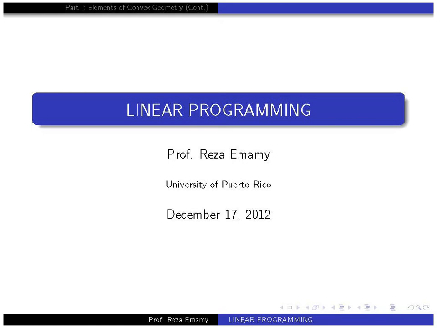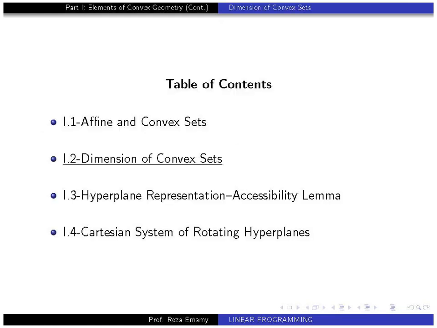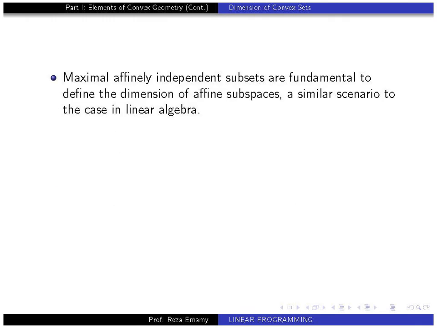Let's start the second week of the convex geometry. So the goal is to define dimension of convex sets here. Maximal affine independent subsets are fundamental to define the dimension of affine subspaces. A similar scenario to the case in linear algebra. Here is the real objective of this